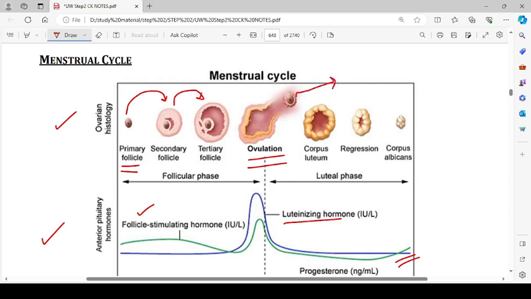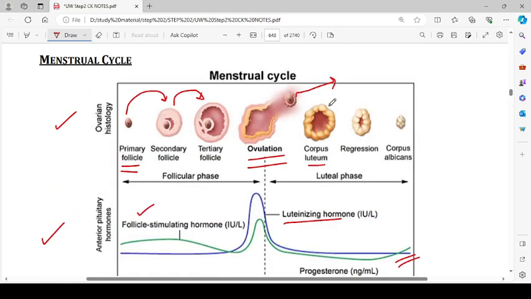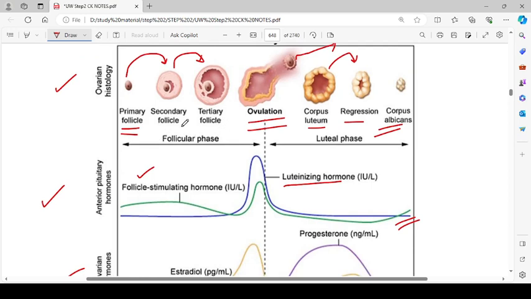When it is ovulated, the ovum leaves the ovary and enters the fallopian tube, while the structure that was left inside the ovary, the leftover of the follicle, becomes the corpus luteum for about the rest of the menstrual cycle. By the end of the menstrual cycle it starts undergoing regression, and then it becomes corpus albicans. The first part, from the primary follicle to ovulation, is the follicular phase, and from ovulation to the regression of the corpus luteum to form corpus albicans, that is the luteal phase.